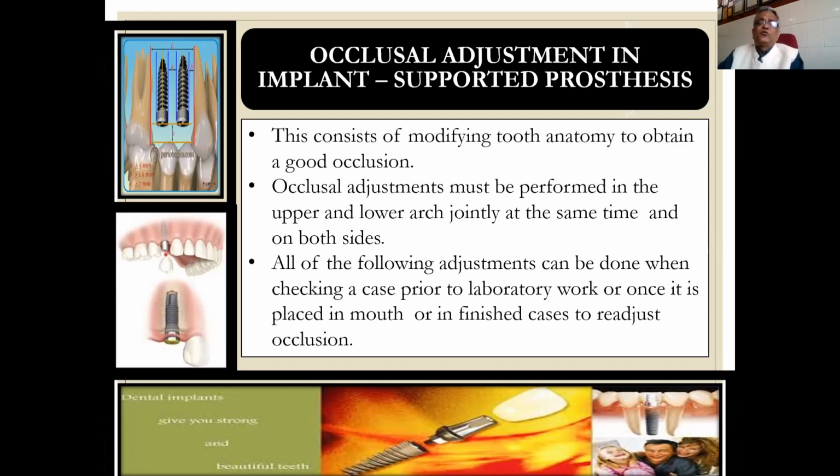orofacial musculature. Nowadays we are finding so many orofacial, neck and shoulder pains occurring due to unbalanced occlusion or upper-lower tooth contact, so we have to be very careful. All of the following adjustments can be done when checking a case prior to laboratory work, once it is placed in the mouth, or in a finished case of readjustable occlusion.